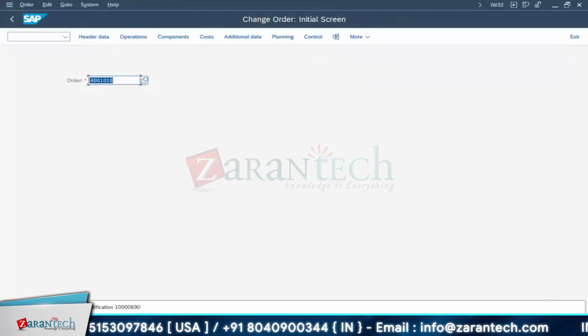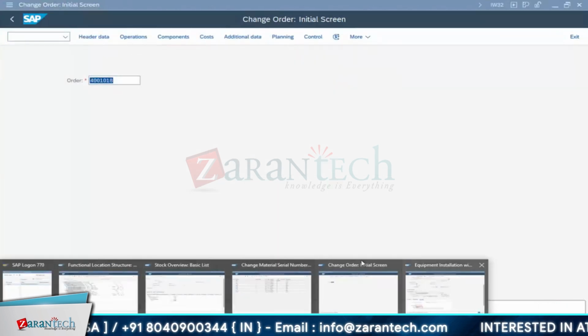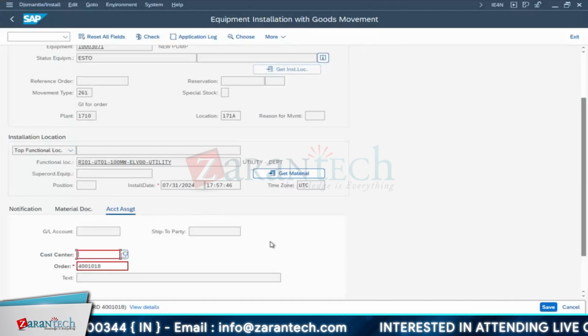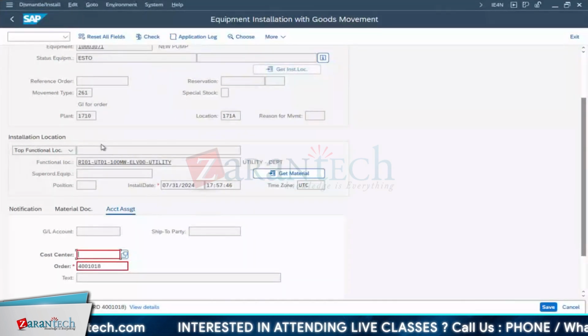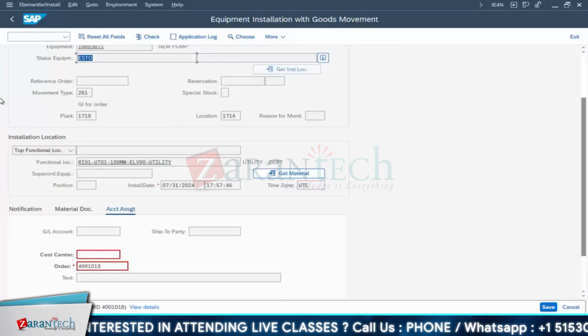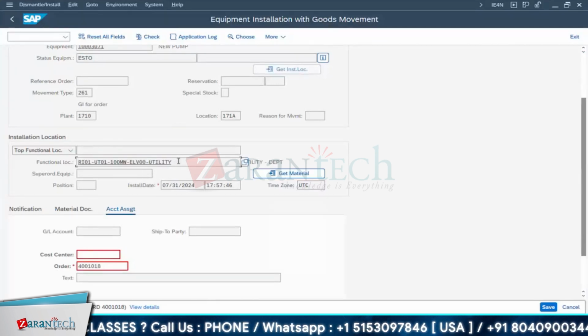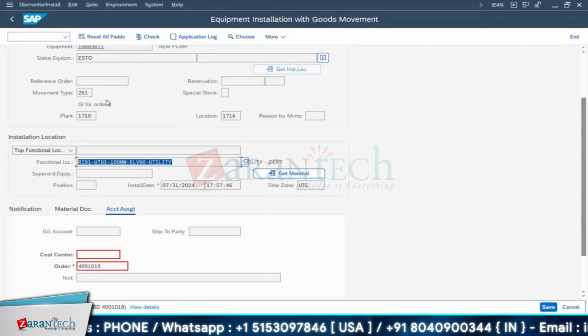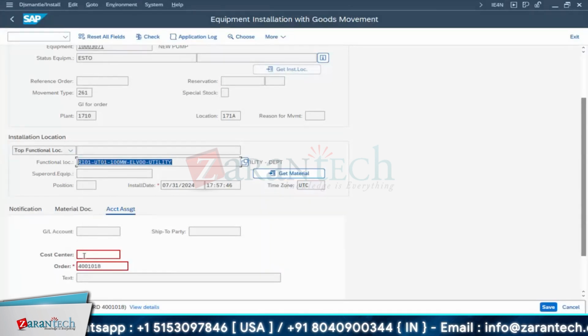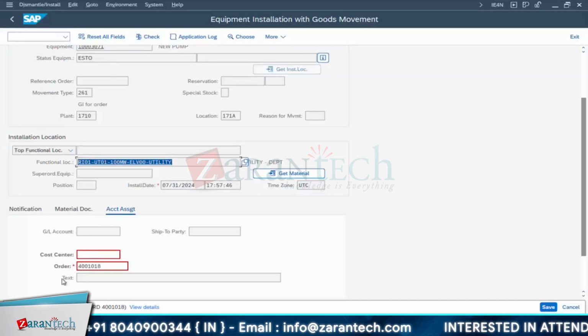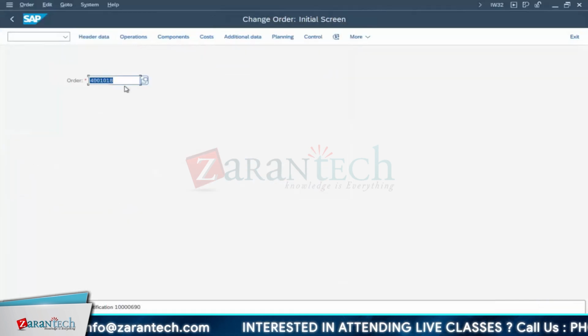So we will see that. Okay, again there will be another error. What is that error? User status SCHD is active. Why? Because we are doing the goods movement also. It means I am picking this particular material from the store and installing it under this. As of now, under this utility, nothing is there. Now we are installing this new equipment. Release should be there anywhere, but at the same time my user status is not allowing the goods movement. So again I'll go back to this order part.